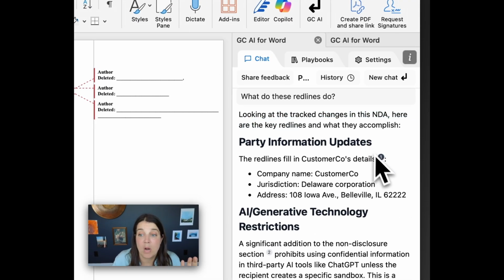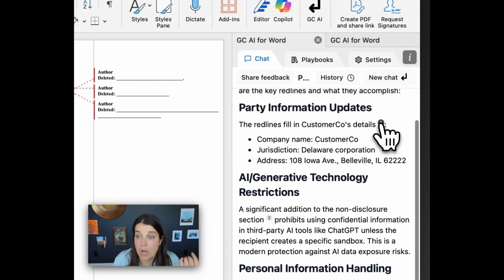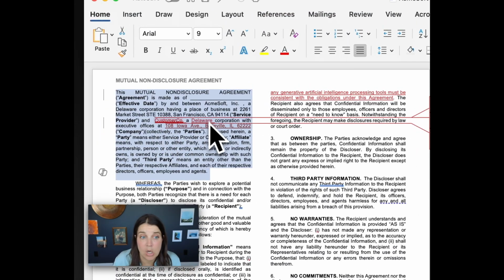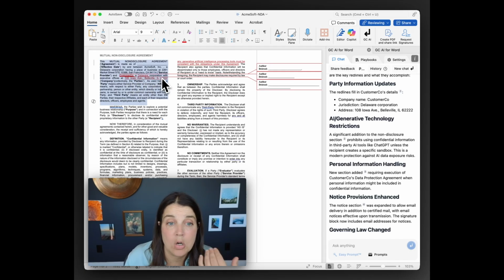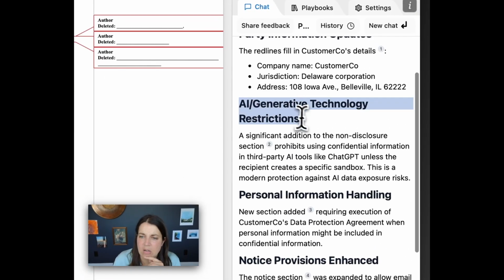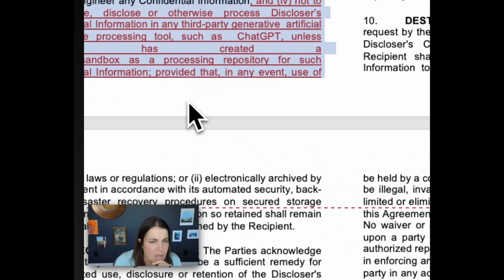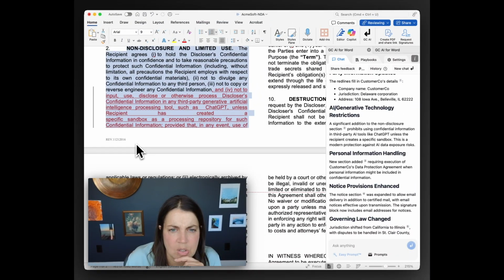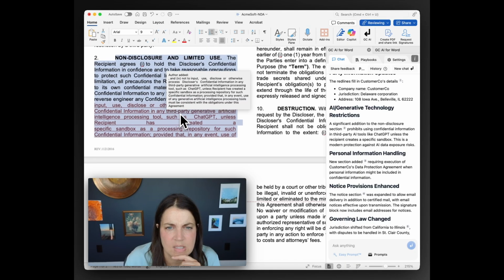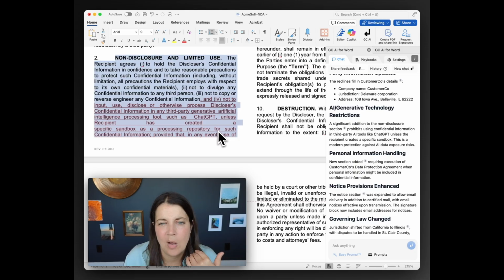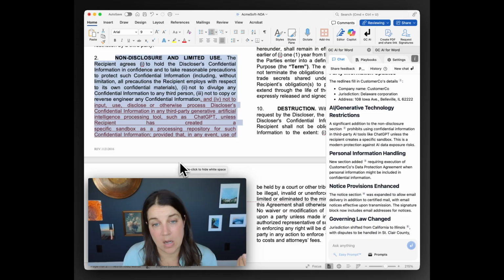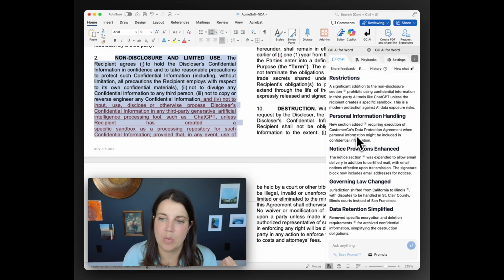So looking at the track changes in this NDA, here are the key red lines and what they accomplish. The red lines fill in Customer Co's detail. Okay, no controversy there. Customer Co is a Delaware corporation headquartered in Illinois. Fair enough. Now, an AI generative technology restriction, a significant addition to the NDA non-disclosure section. Okay, so we agree not to use, input, disclose, or process in any third-party generative AI tools such as ChatGPT unless there's a sandbox. We're an AI company at fictional Acme Soft here, so this is something that I would probably not accept, but very helpful that the AI told me what happened.